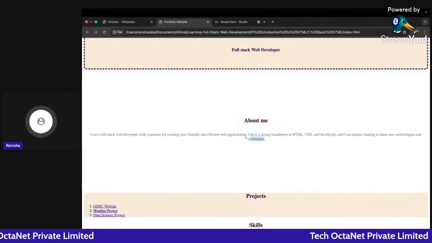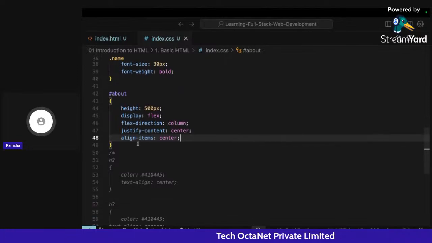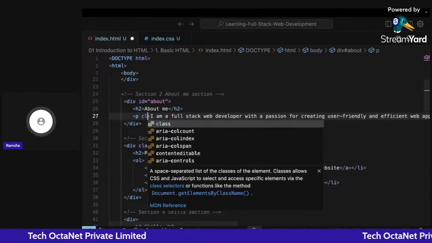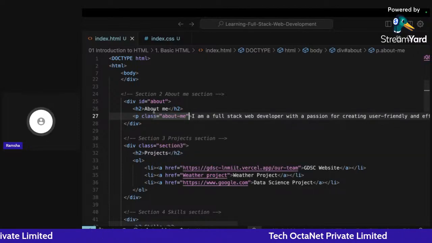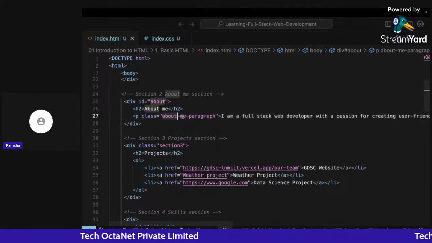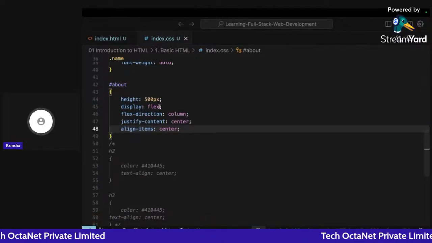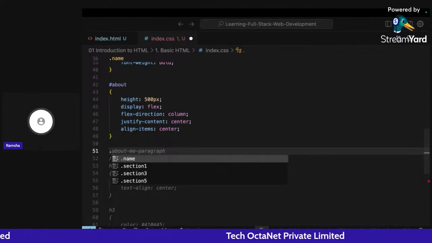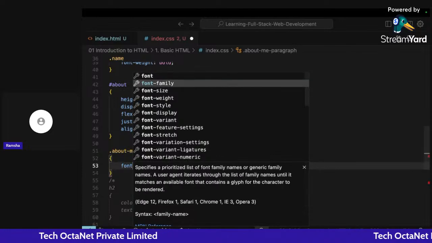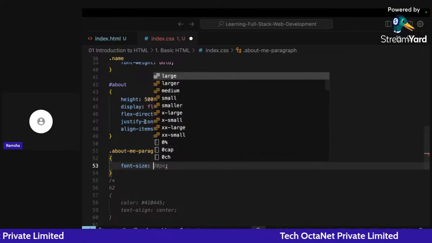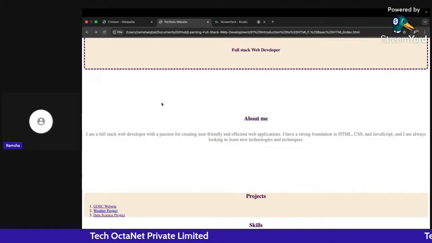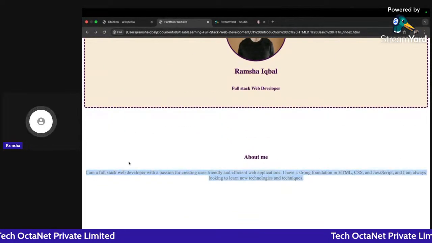I am not liking the font size here, so I will target this particular paragraph that we have. Okay, and I will give a class to it, about me paragraph. Now I will add some font size to it. So here I will write dot about me paragraph, and the font size will be 20 pixels only. Okay, so let me just go back. So you can see now it's a lot bigger and better.